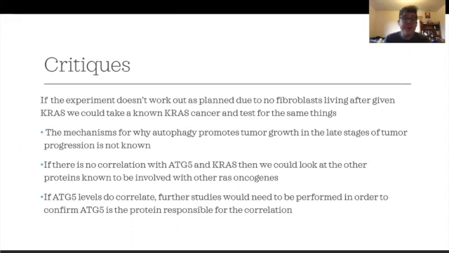If there's no correlation between ATG5 and KRAS, then we could look at the other proteins known to be involved with RAS oncogenes. And if the ATG5 levels do correlate, further studies would need to be performed in order to confirm ATG5 is the protein responsible for that correlation.